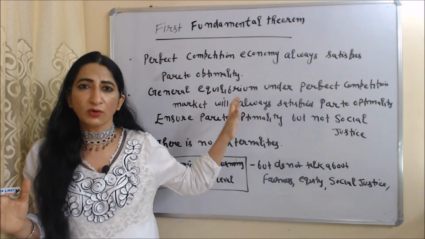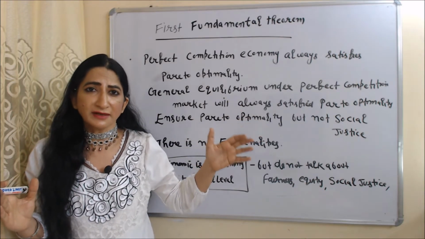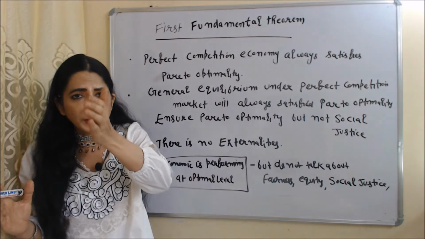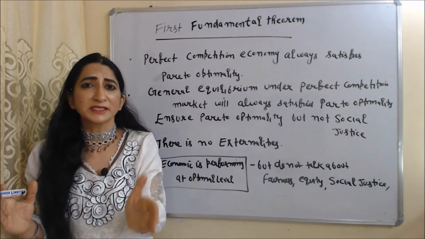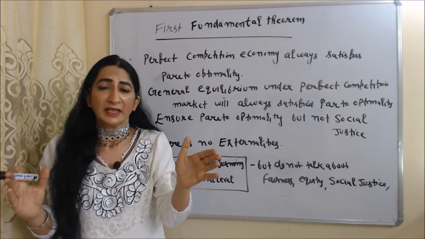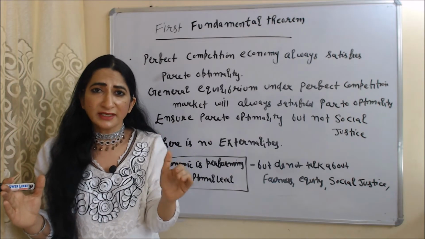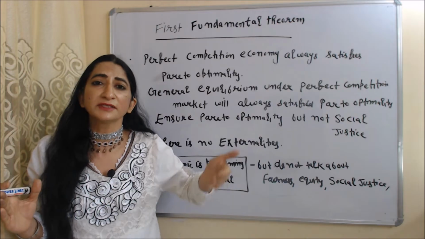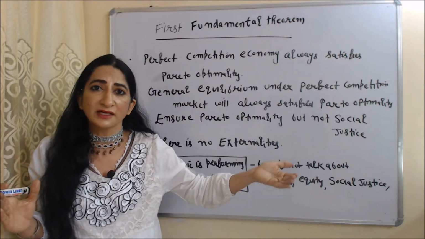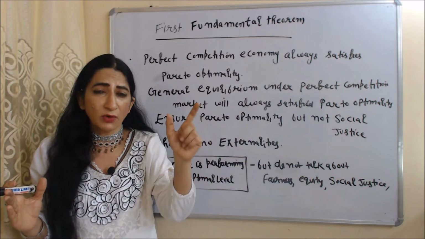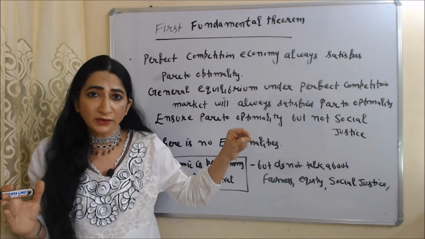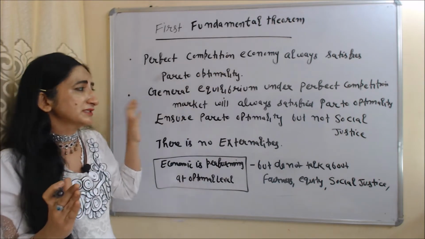Or we can say that according to this theorem, general equilibrium under perfect competition market will always satisfy Pareto optimality. As we know, according to Pareto optimality, we cannot increase the benefit of one person without making loss of any other person. And this condition will always satisfy under perfect competition economy according to this theorem.